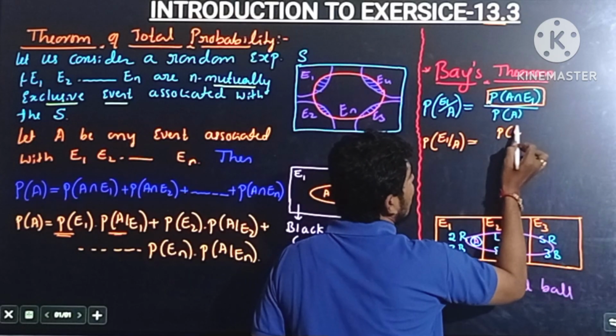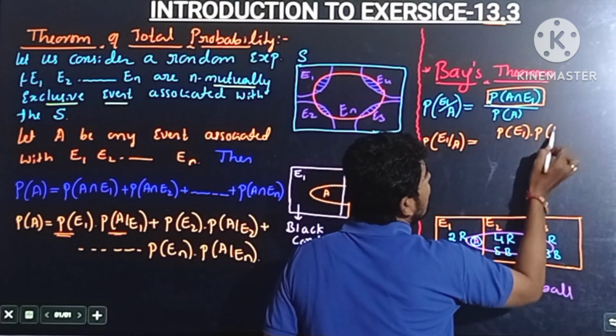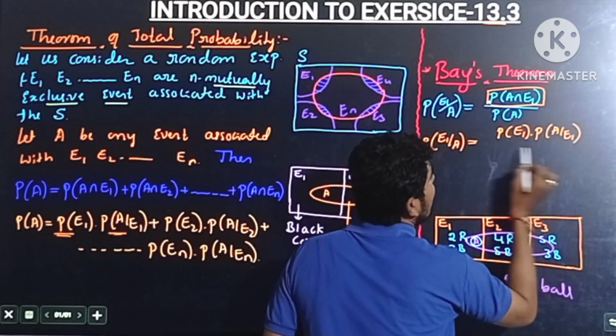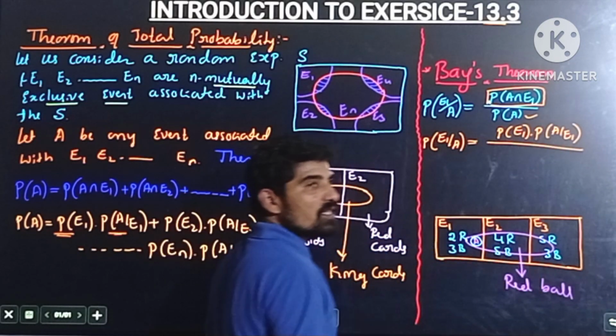So probability of E1 by A is equal to probability of E1 into probability of A by E1 divided by the total probability of the event A.